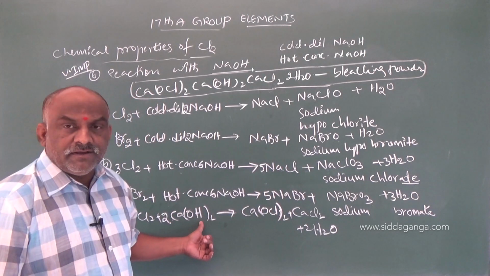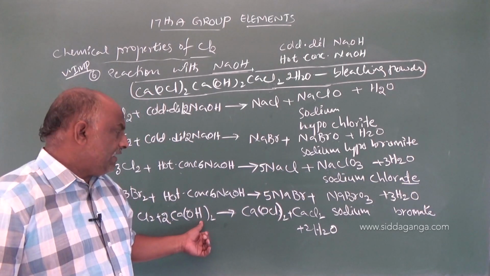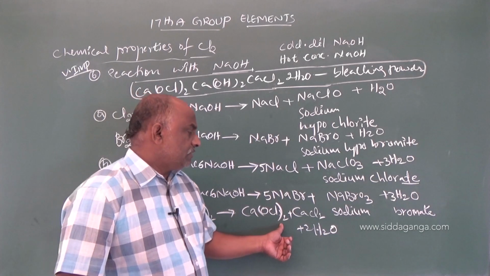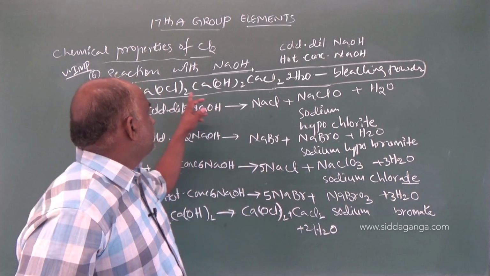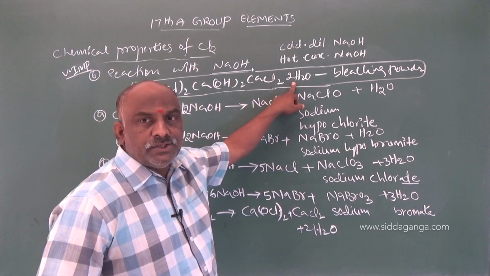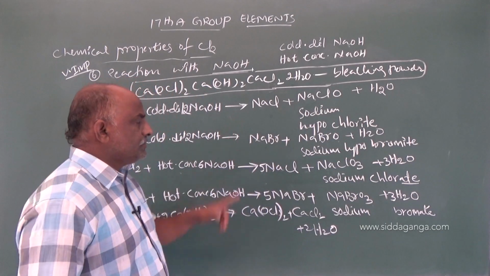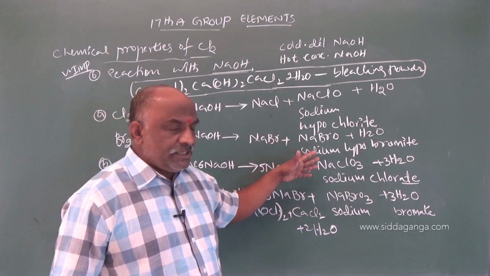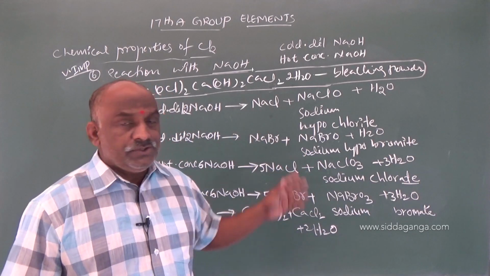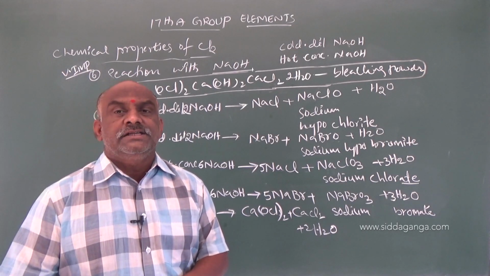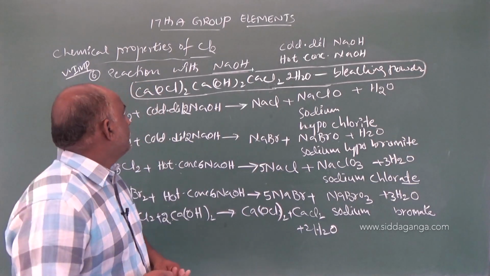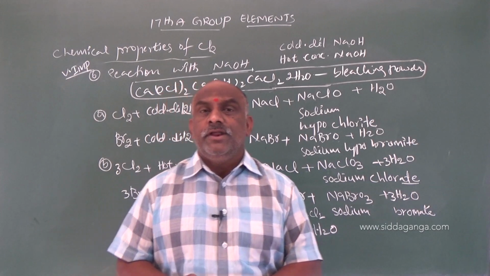Chlorine with dry slaked lime. Dry slaked lime is also called calcium hydroxide. Then the compound we get is bleaching powder. Bleaching powder composition is CaOCl2, Ca(OH)2, CaCl2, 2H2O. This is called the bleaching powder composition. So take the pen and write these points in your notes, practice, or take a screenshot. It will be useful. These are very important reactions which we observed in the properties of chlorine in 17th group elements.